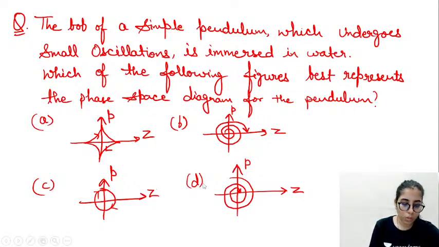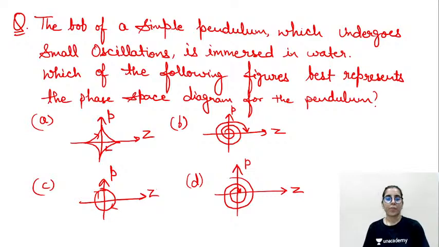Try to solve it now, and whatever is the right answer according to you, just mention it in the comments. We will be considering it. So the bob of a simple pendulum which undergoes small oscillations is immersed in water. Okay, energy loss will be there or not, you can consider that part. Conservative system or non-conservative system, you can consider it this way. Which of the following figures best represents the phase space diagram for the pendulum?